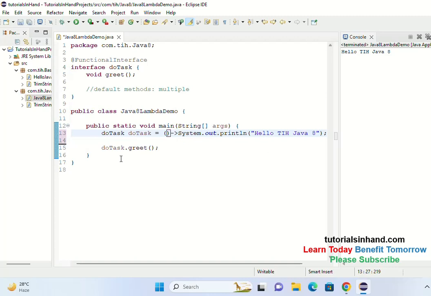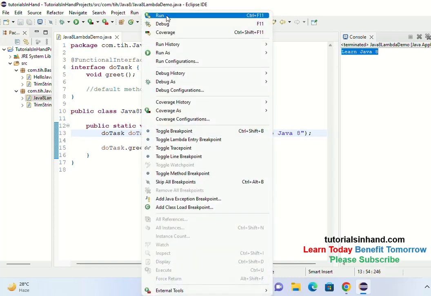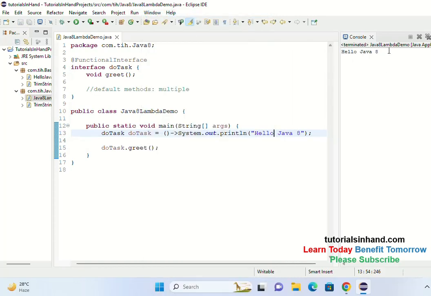And now to see that it is really working fine, let's change the message, because we already have hello TIH Java 8 written. So let's print over here learn Java 8, and let's see whether the lambda expression implementation is working fine or not. And this will print learn Java 8. Or you can also print the famous statement when you start learning anything, like hello Java 8, right? So this is how you can implement a functional interface using a lambda expression very easily. So now you know how you can print any statement in Java 8, right?